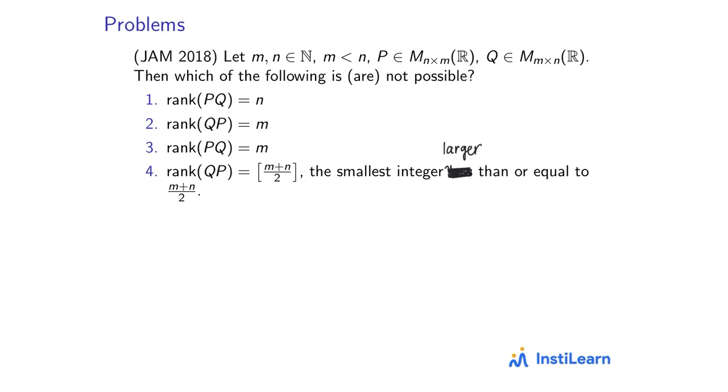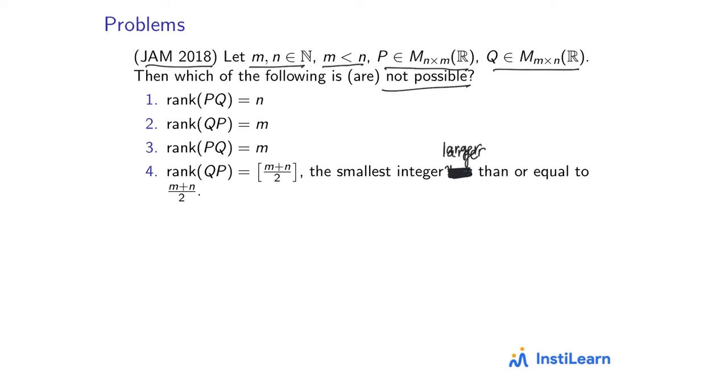Okay, so this next question also came in JAM 2018, and here m and n are natural numbers. M is given to be strictly less than n, so this is important. P is an n cross m matrix, Q is an m cross n matrix. Then we have to tell which of these statements are not possible.